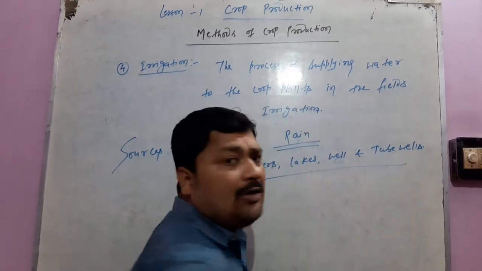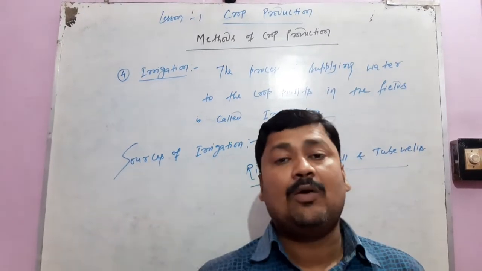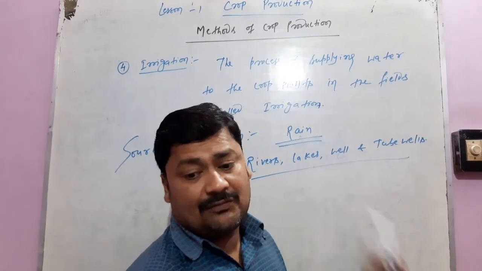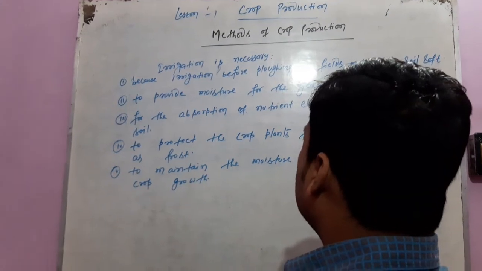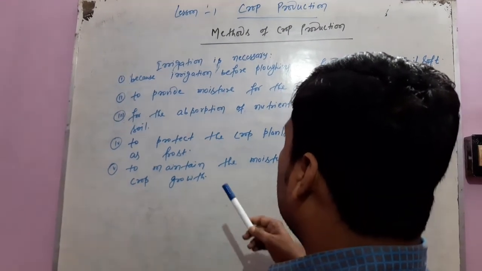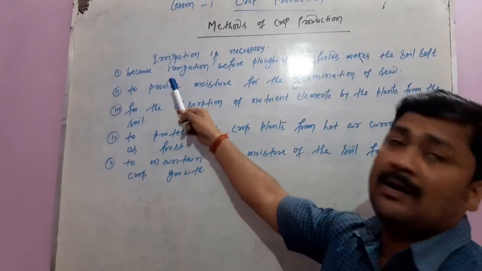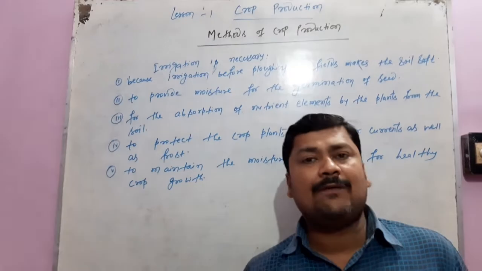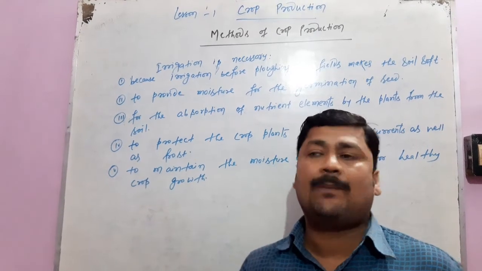So what is the need of irrigation in crop production? First we have to discuss this topic. What is the need of irrigation? Irrigation is necessary due to the following reasons. First, irrigation before ploughing the fields makes the soil soft, and if the soil becomes soft, then it becomes much easier to uproot them.